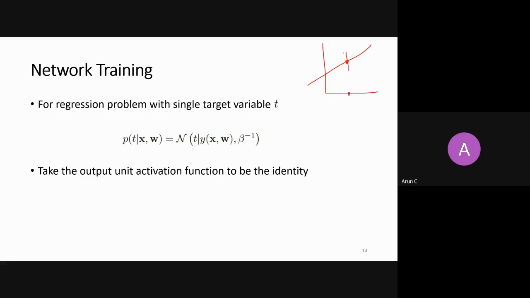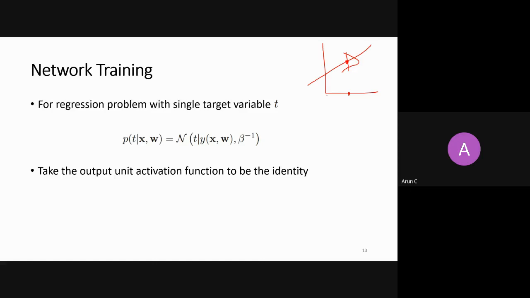Then we assumed a Gaussian distribution, with some variance around it, and taking this probability for every point, we want to maximize it, and the parameter was w. So the same theory we will apply here as well.